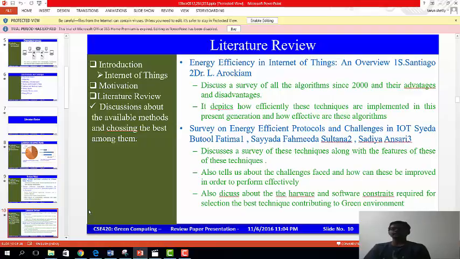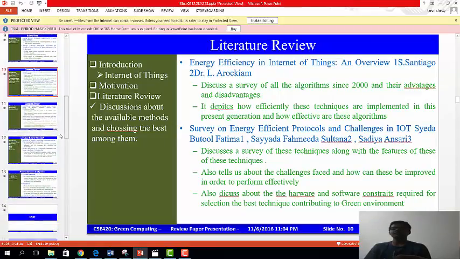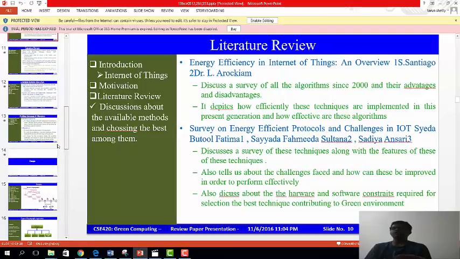The other journal is a survey on energy efficient protocols and challenges in IoT. This paper mainly discusses a survey of these techniques along with their features. It also tells us about the challenges faced and how these can be improved in order to perform effectively. It also discusses the hardware and software constraints to consider when selecting the best technique contributing to a green environment.